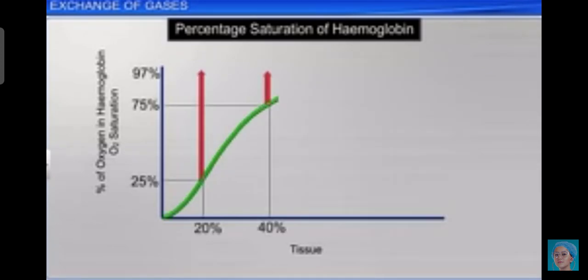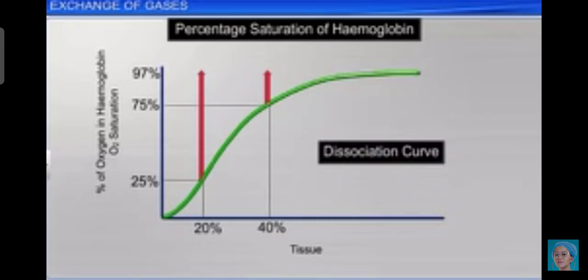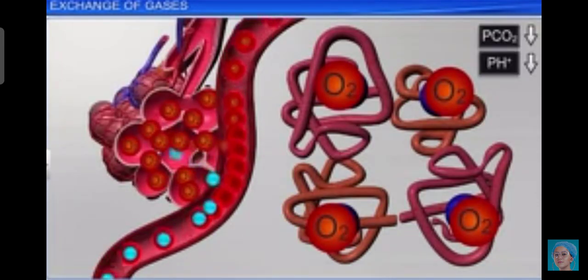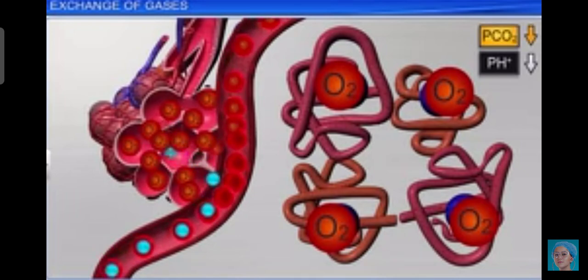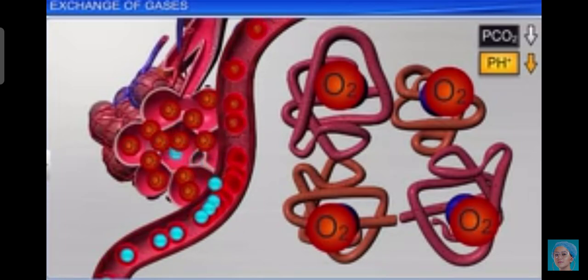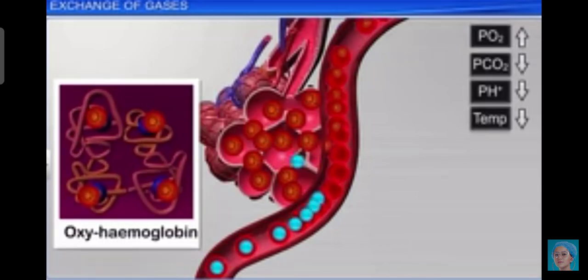A sigmoid curve is obtained when the percentage of saturation of hemoglobin with O2 is plotted against the PO2. This curve is called the oxygen dissociation curve and is highly useful in studying the effect of factors like PCO2, hydrogen ion concentration on the binding of O2 with the hemoglobin.